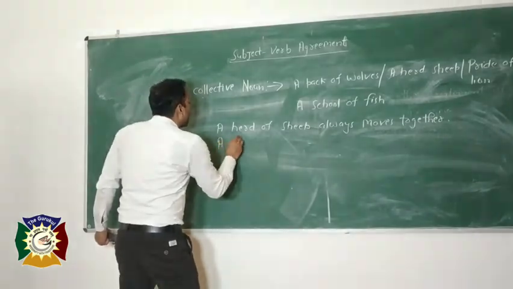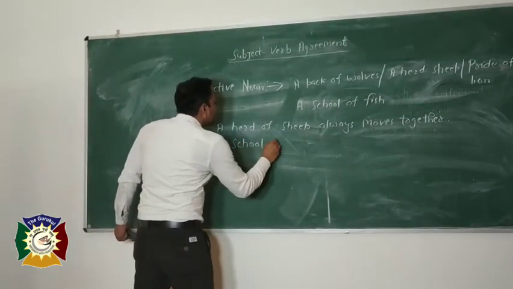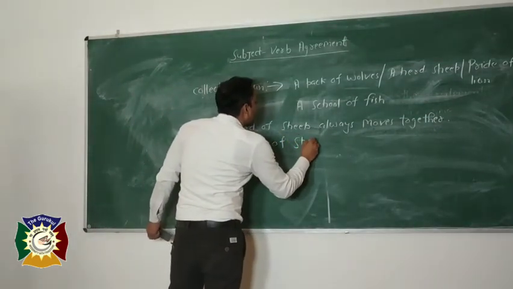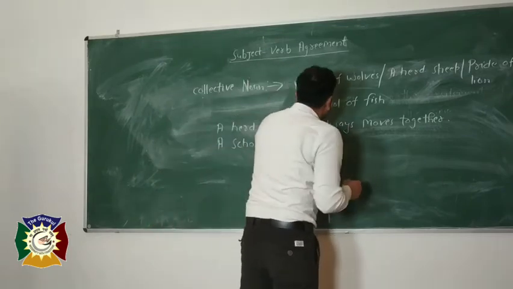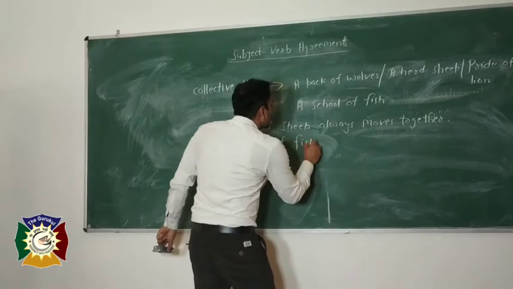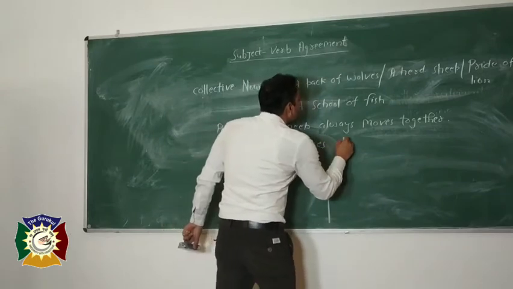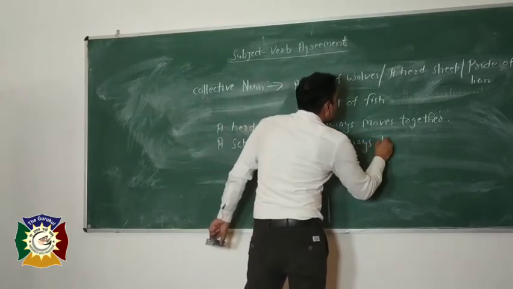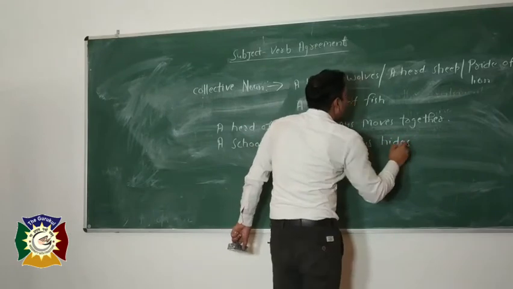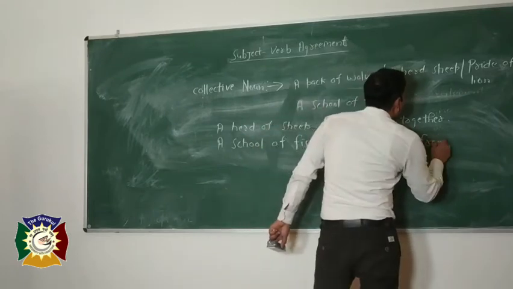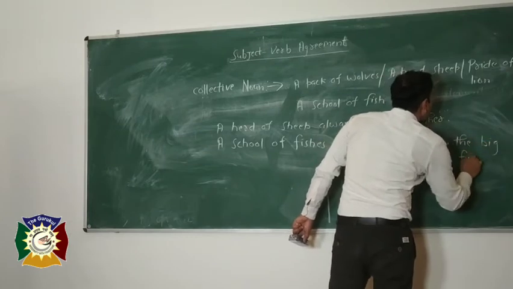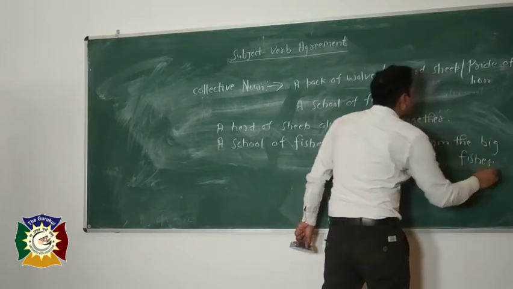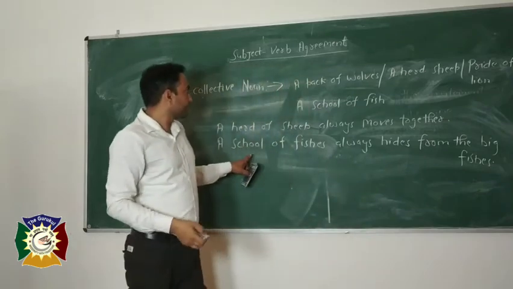Like a school of fishes always hides from the big fishes.